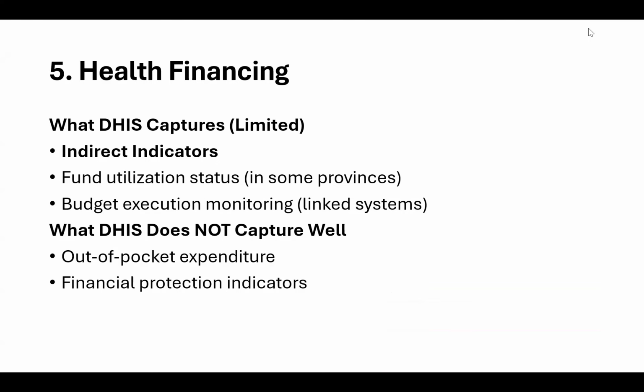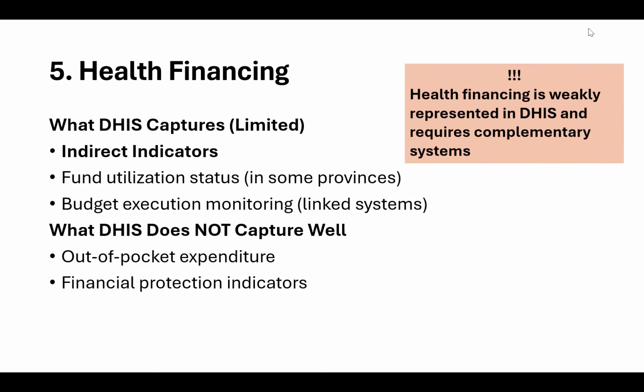Health financing. For that particular building block, DHIS is capturing a very limited amount, and indirectly. Indirect indicators are fund utilization rate in some provinces, budget execution monitoring from linked systems. What DHIS does not capture well is out of pocket expenditure or financial protection indicators. So it is only capturing what it can through indirect indicators. Health financing is weakly represented in DHIS and requires complementary systems.